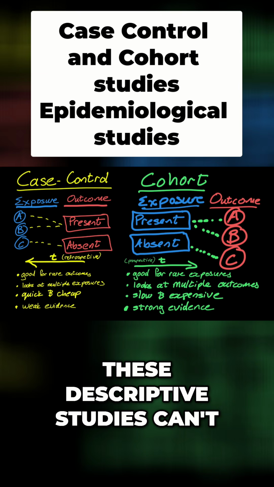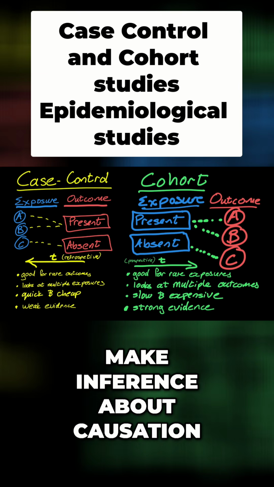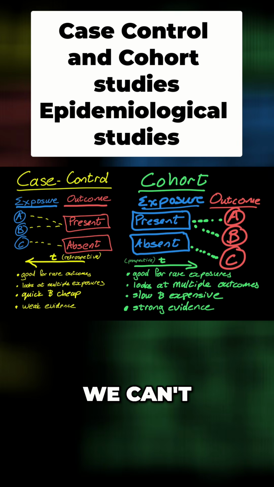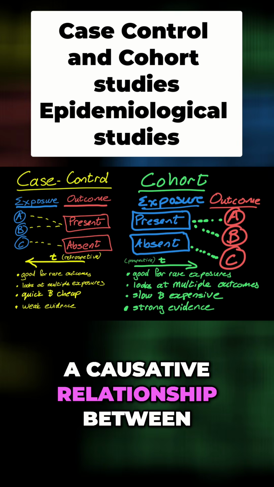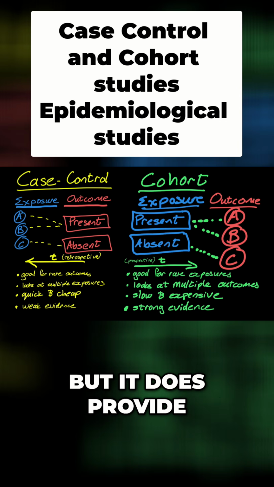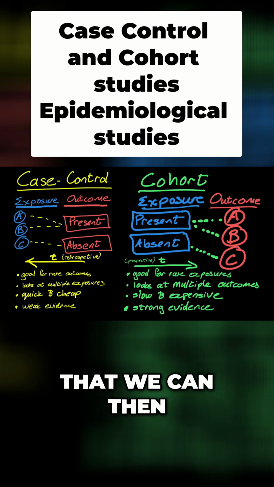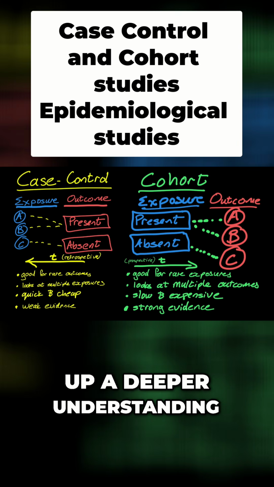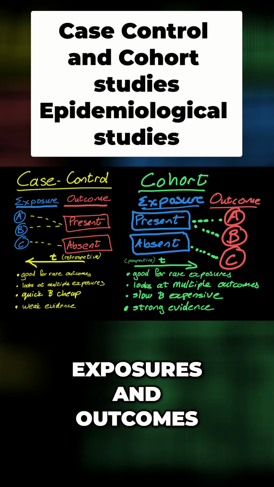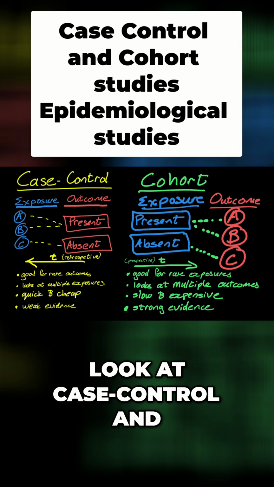These descriptive studies can't be used to definitively make inference about causation. So we can't, from a case control or a cohort study, say that there's definitely a causative relationship between an exposure and outcome. But it does provide us with some evidence that we can then use to do further studies and eventually build up a deeper understanding of the relationship between exposures and outcomes. And let's have a look at case control and cohort studies.